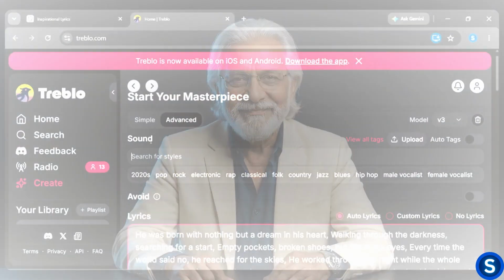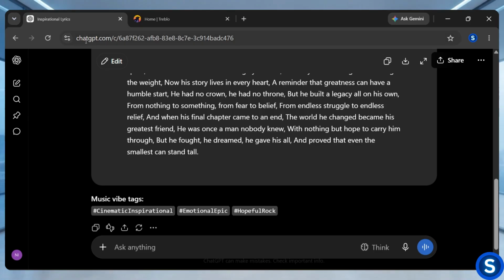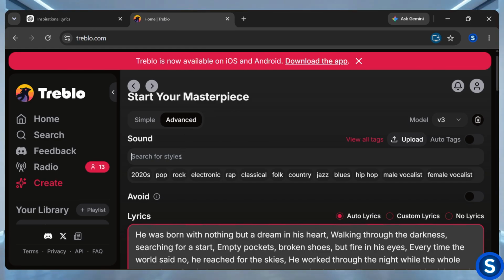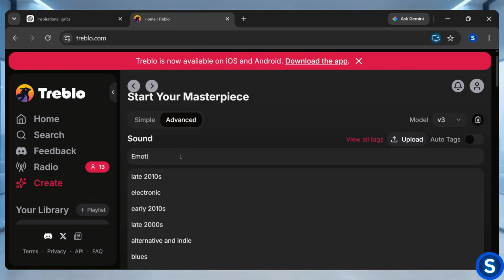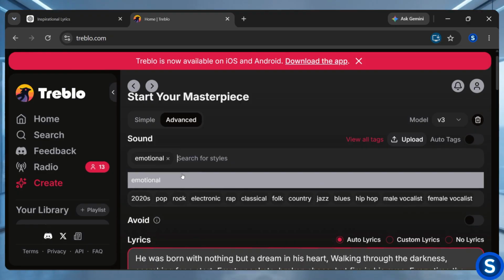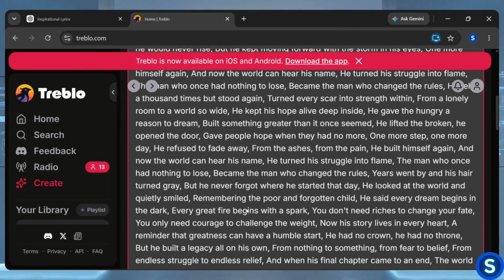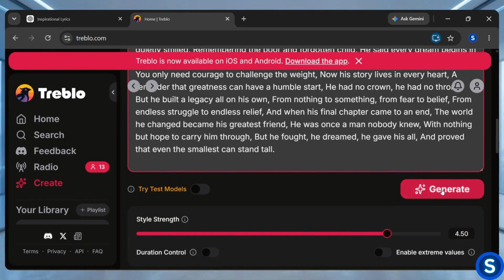Now the next step is to give at least 3 tags for the AI song you want to create. For this, I will go to ChatGPT again, and here you can take inspiration from the tags suggested by ChatGPT. Now I'll come back to Treblo, and here I will enter the tags for the song lyrics. Once the tags are entered, the last step is to click the Generate button.